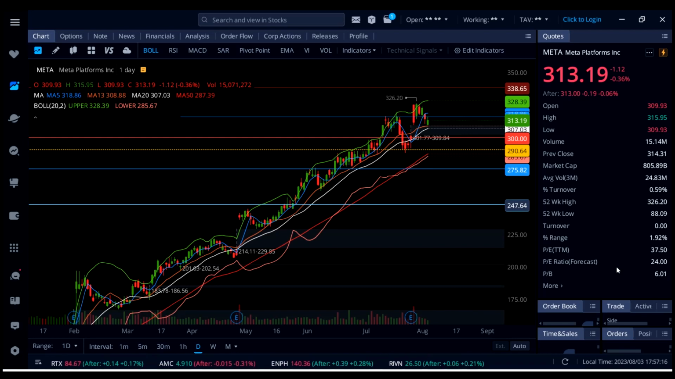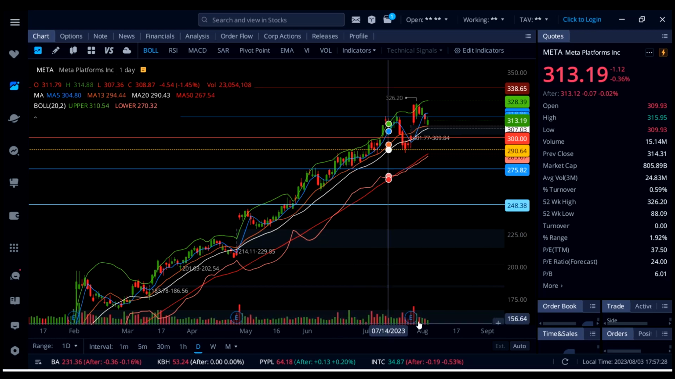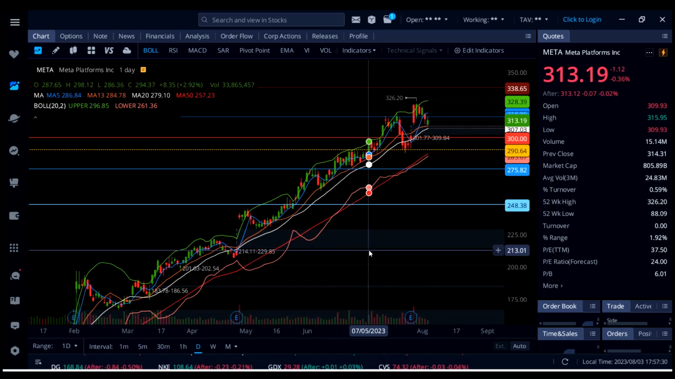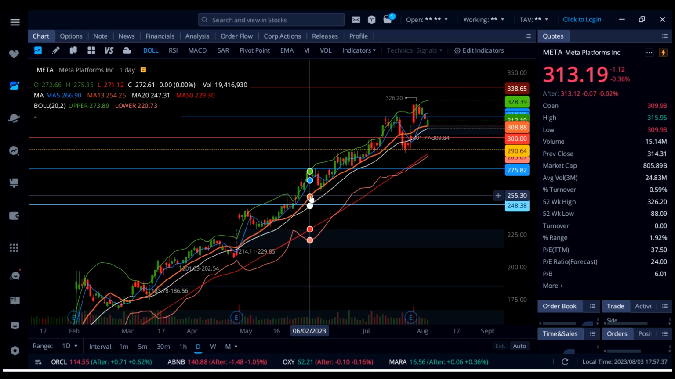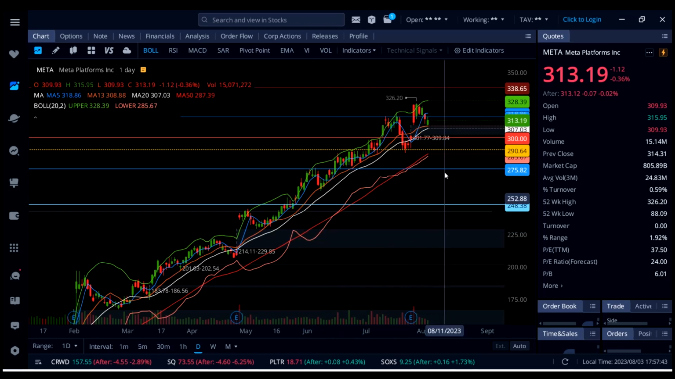On Meta, it's down 0.36%. Now, I did put out all those levels for you guys, especially for my Patreon members in my Discord, and for myself, but I did not buy Meta today and kind of missed this big move. I talked about it last night in my video for my YouTube subscribers: watch out if there is a pullback down to 308 to 309, and if that holds, that's going to be a dip buy on Meta. And the support did hold right here.